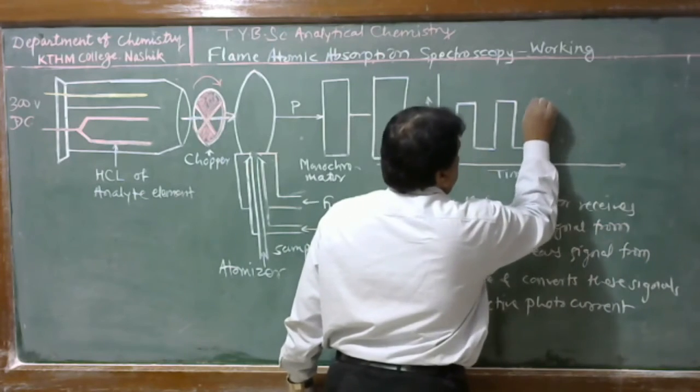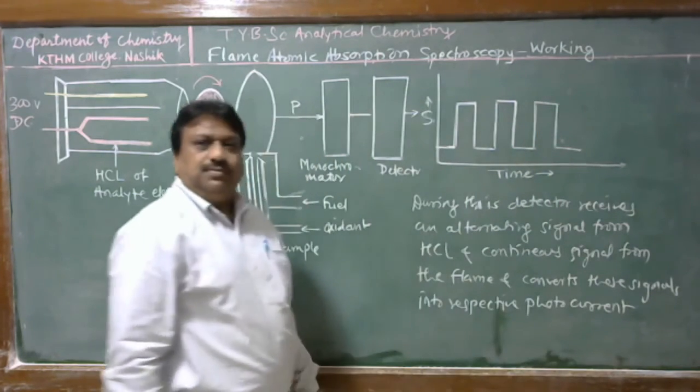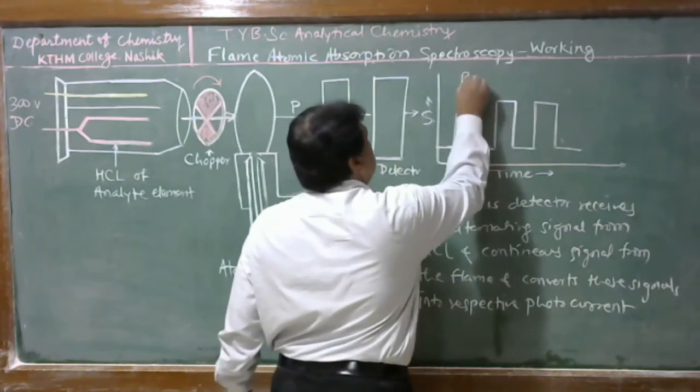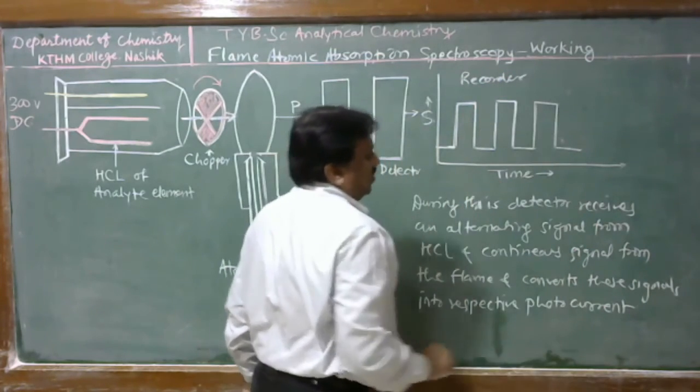Then an alternating signal is obtained on a recorder. Here the signal is recorded as a function of time.